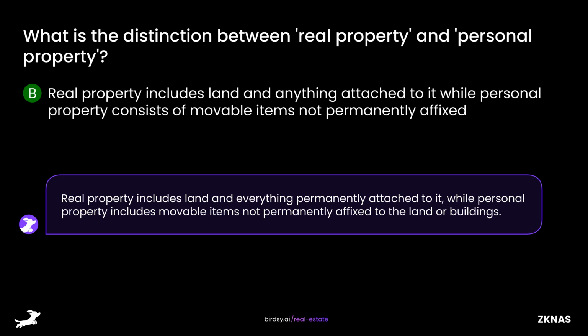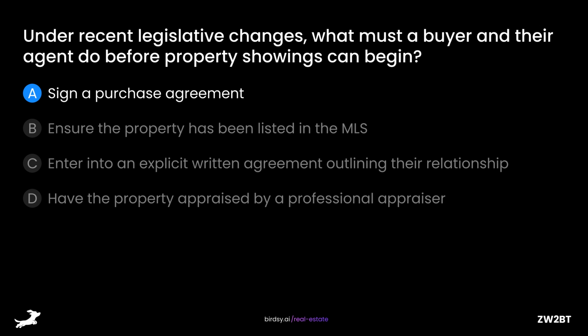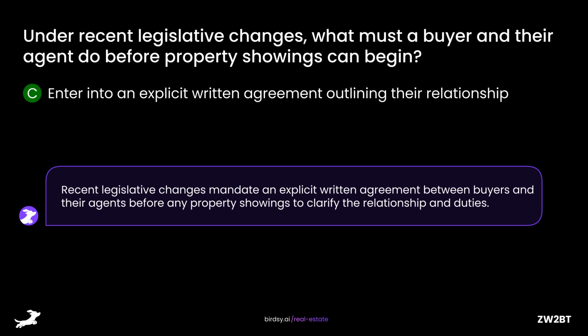Under recent legislative changes, what must a buyer and their agent do before property showings can begin? Is it A, sign a purchase agreement? B, ensure the property has been listed in the MLS? C, enter into an explicit written agreement outlining their relationship? Or D, have the property appraised by a professional appraiser? The answer is C, enter into an explicit written agreement outlining their relationship. Recent legislative changes mandate an explicit written agreement between buyers and their agents before any property showings to clarify the relationship and duties.